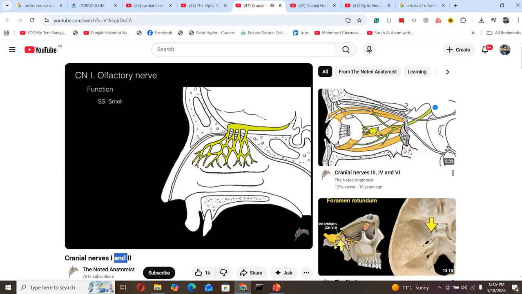Now, the olfactory nerve is responsible for SS, special sensory smell. The only place you smell is this olfactory epithelium in your nasal cavity. If you knock out the olfactory nerve, your clinical finding is you don't smell. It's called anosmia.